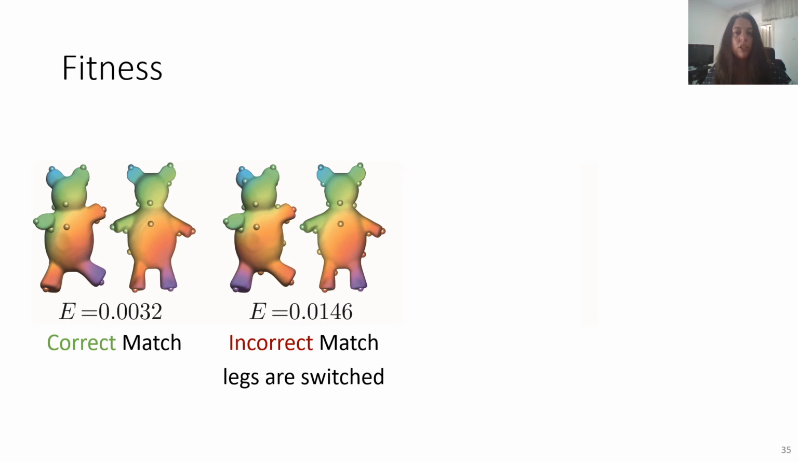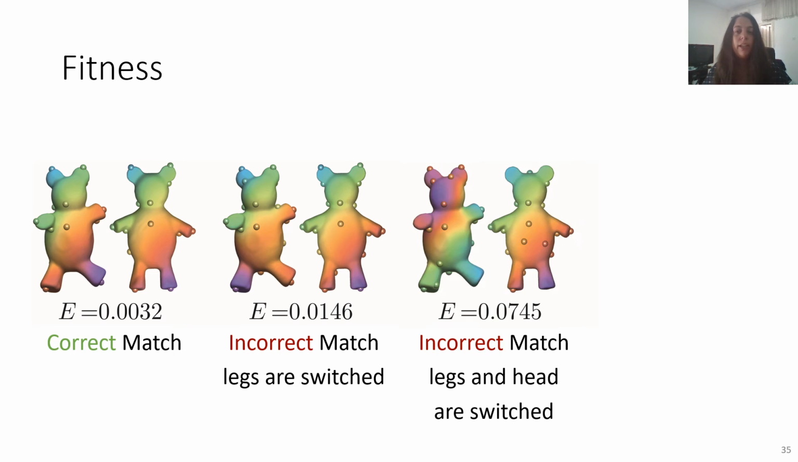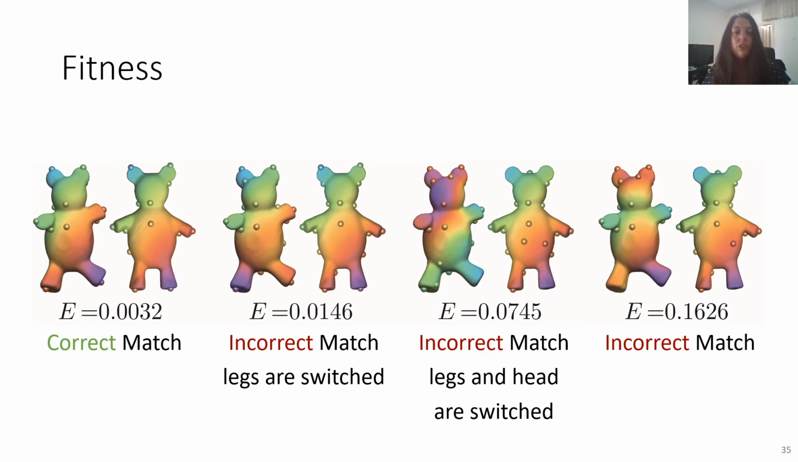A small change, like switching the legs, results in a higher energy. When all the landmarks are marked incorrectly, yet in a consistent way, the energy is even higher. And the highest energy is obtained when the landmarks are mapped incorrectly and inconsistently.